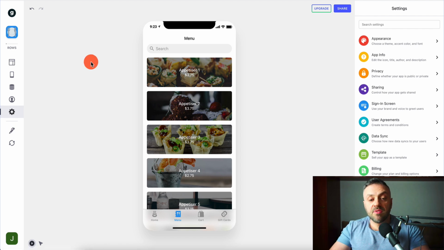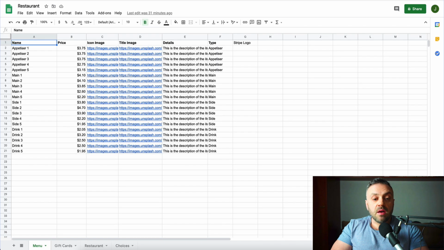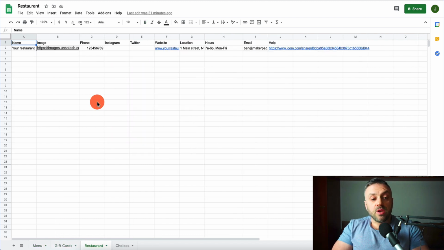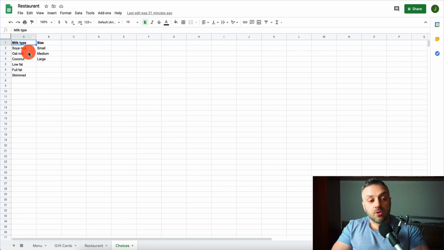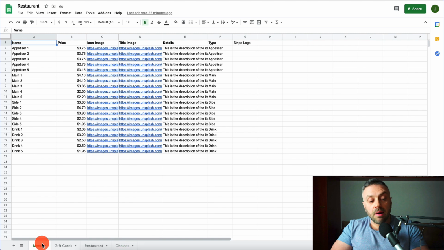Now, this specific app is pulling from one of my Google Sheets. Here's the Google Sheet. It's called Restaurant. It has 4 tabs, just like the tabs in the app. The first tab is the menu. We also have gift cards. We have the restaurant, and in this example we only have 1 entry for the restaurant. We have choices, which is for different types, like milk type and size. This is the data that the app is using to display the menu and things like that correctly.